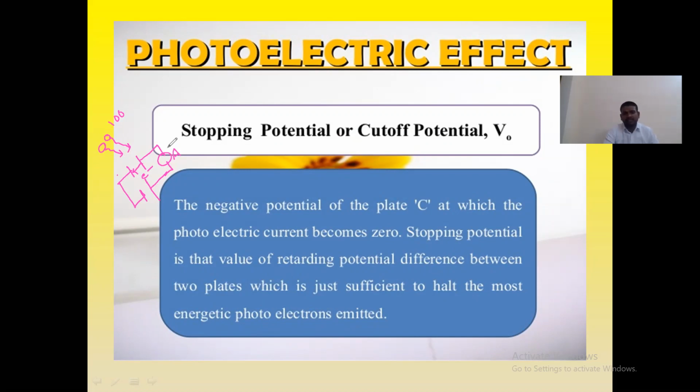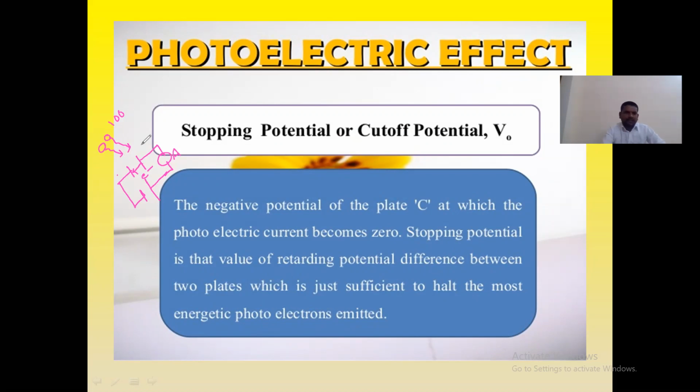No. Why? Because only 2%, 3% of the 100 electrons can flow throughout the circuit. If you send 100 electrons, all 100 cannot flow throughout the circuit because of the stopping potential.